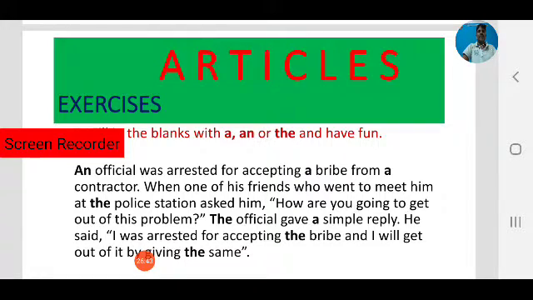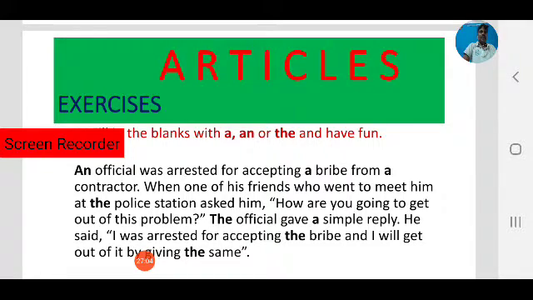The official gave a simple reply. Here observe, in the first line we use an official. Here we use the official. Why should we use the? So that is also one rule. The is a definite article that is used for something specific. So official is specific.